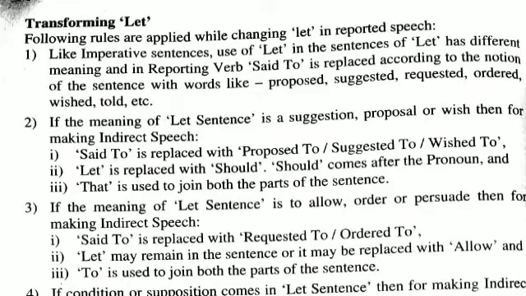Number 4, if a condition or supposition comes in the let sentence, then for making indirect speech: number 1, said to is replaced with told, let is replaced with might, and that is used to join both parts of the sentence. Let's see some examples.